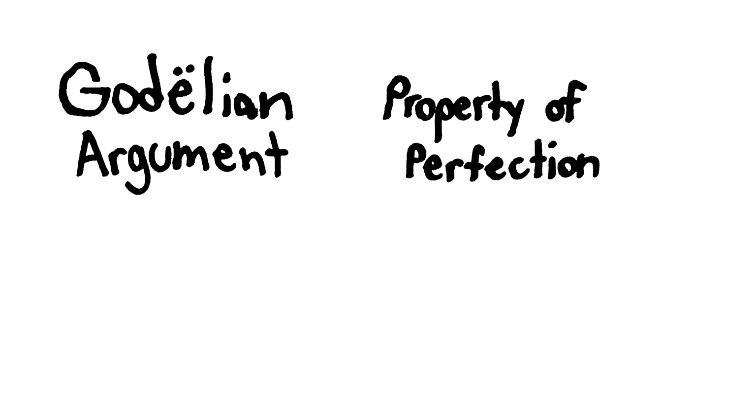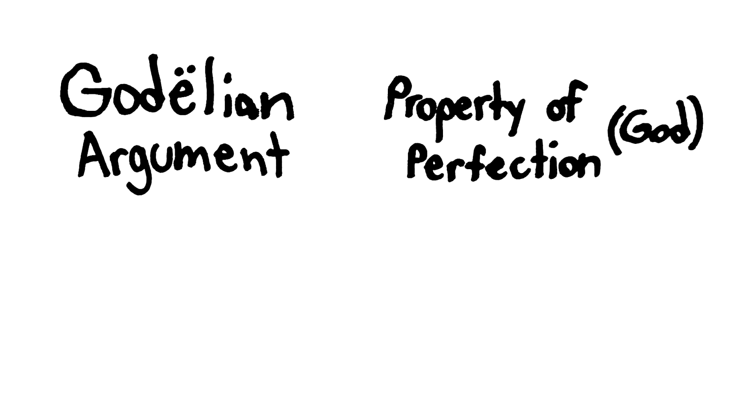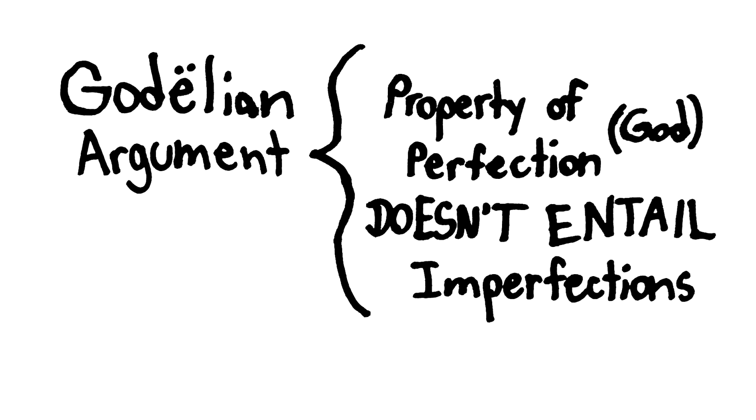If you understand that impossible things entail everything, then the rest of this argument is much easier to follow. Basically, Godelian arguments will look at positive properties, or the property of perfection, or something like that. These are basically just a stand-in for God's properties: omniscience, omnipotence, necessary existence, and so on. Then the argument makes some claim about what the entailments of this property are. What exactly that claim will be varies from argument to argument, but one that I like is that perfection doesn't entail imperfection. Put another way, the proposition that a perfect being exists doesn't entail an imperfect being exists.